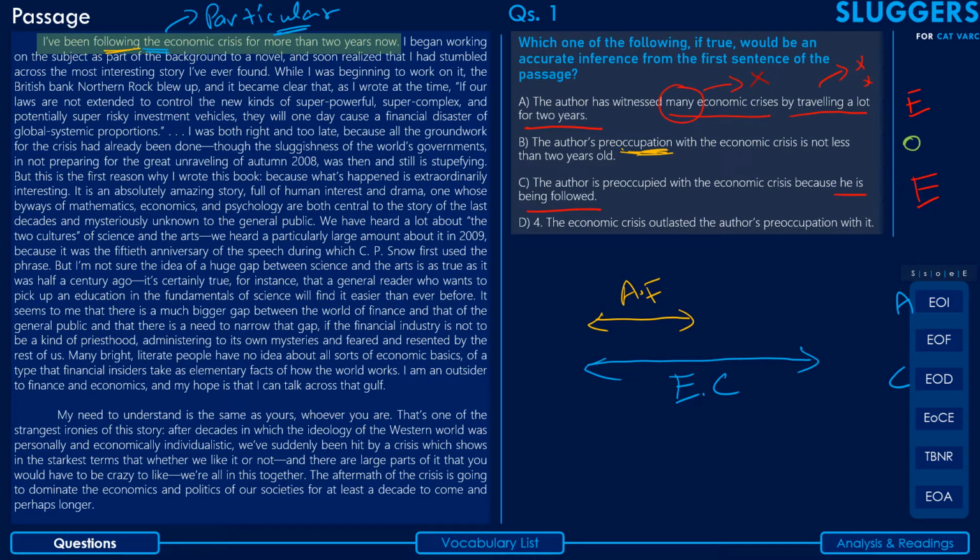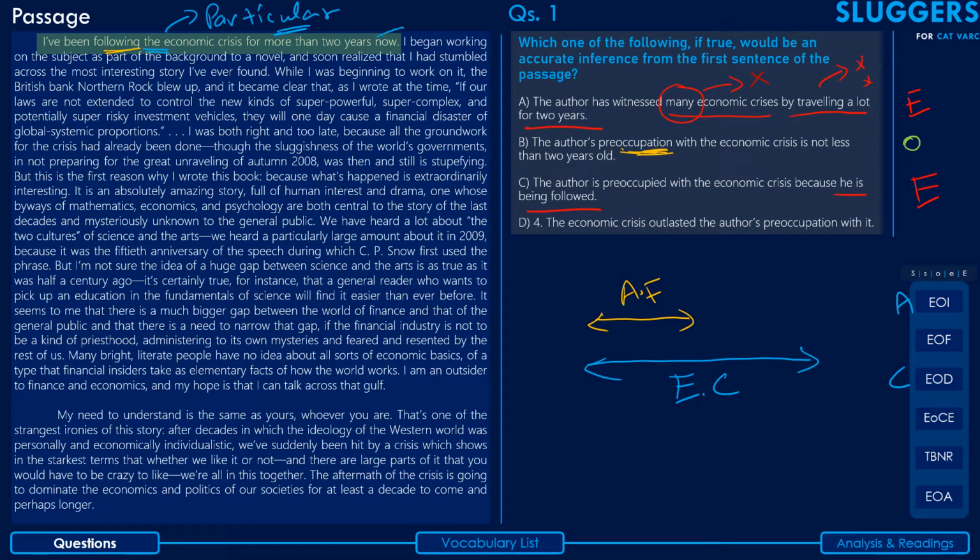In fact, what can be inferred from the passage is that maybe the lowest point of the economic crisis happened somewhere in the autumn of 2008, and it probably has been some time since then, and the author is still following it. Please note that it is present perfect tense. I have been following, I have been is present perfect tense. I'll write that down for you.